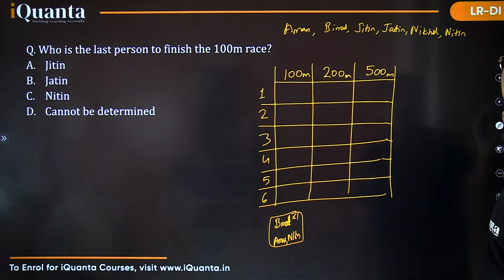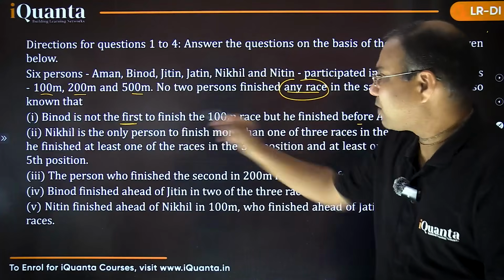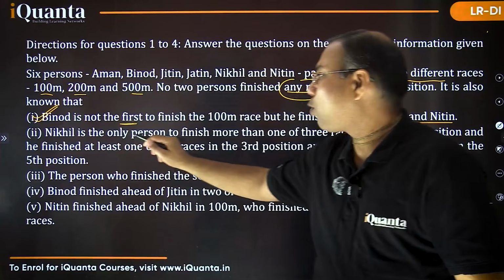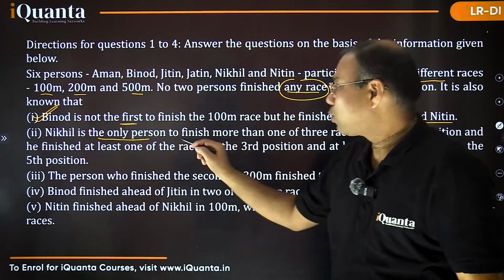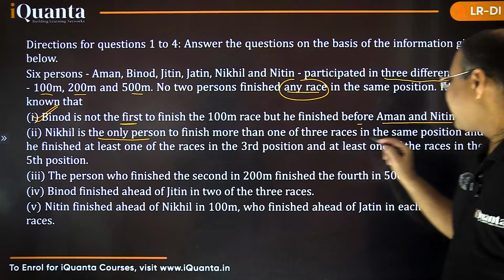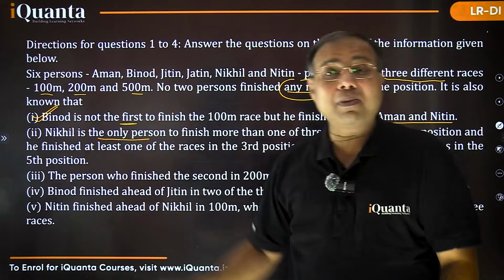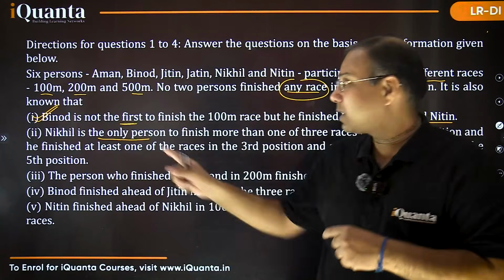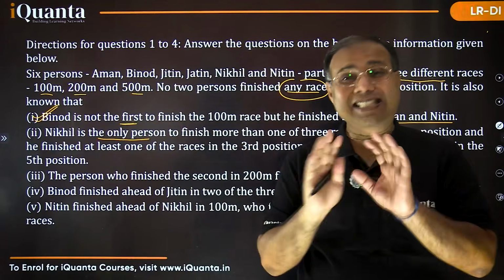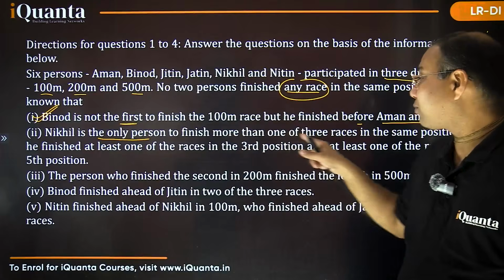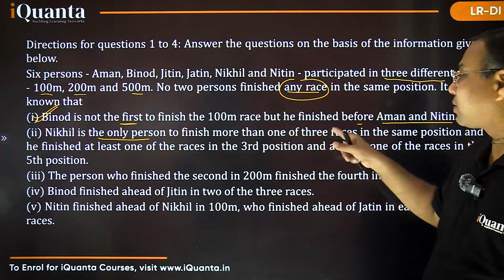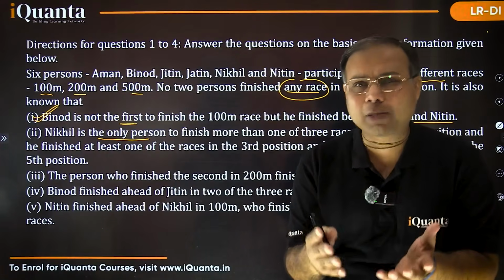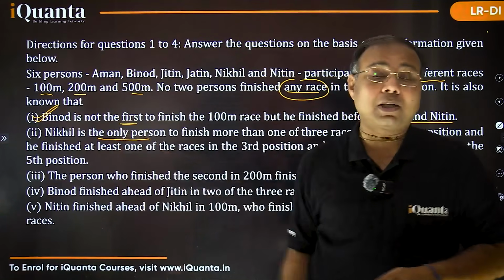Let's go back to the further points. So the first point we have read, no need to come back to it again. I'm ticking it. Second one: Nikhil is the only person to finish more than one of the 3 races in the same position. So he's the only person. That means there are 3 races, every person is running in them and getting certain ranks. So Nikhil is the only person who is getting the same rank in more than one of the 3 races. So the only person who finishes in the same rank or same position in more than one of the 3 races is Nikhil.